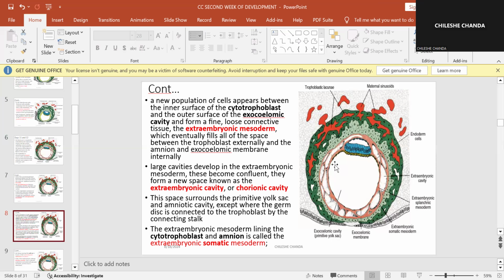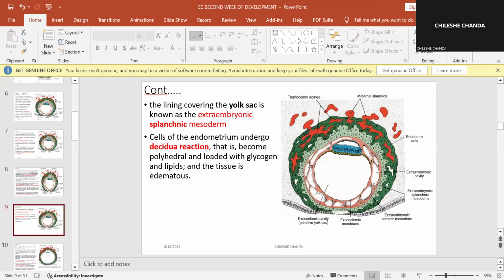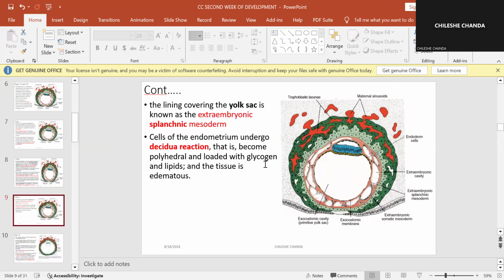extraembryonic splanchnic, or splanchnopleuric, mesoderm. Extraembryonic splanchnic mesoderm or extraembryonic splanchnopleuric mesoderm. So the cells of the endometrium undergo decidual reaction.